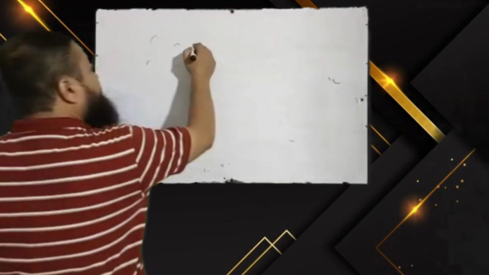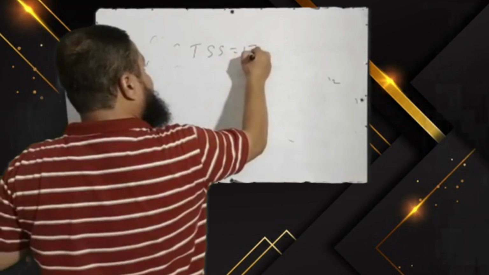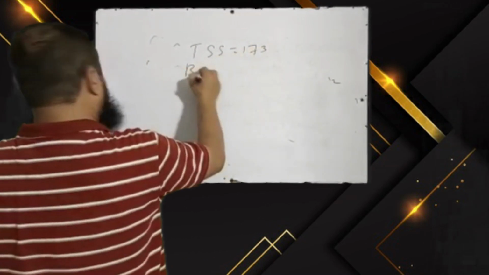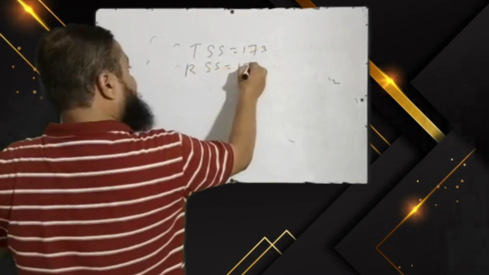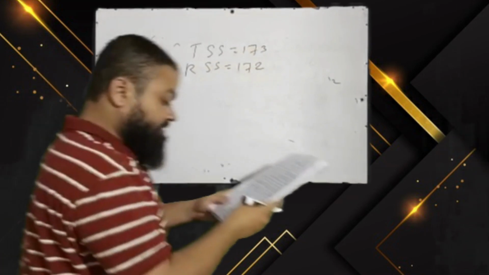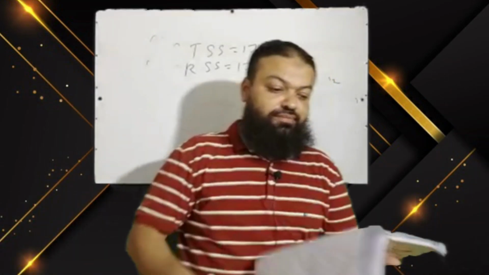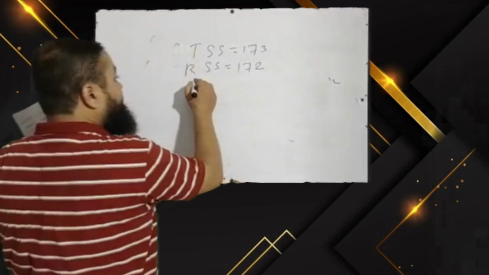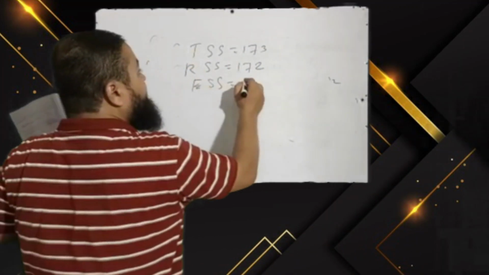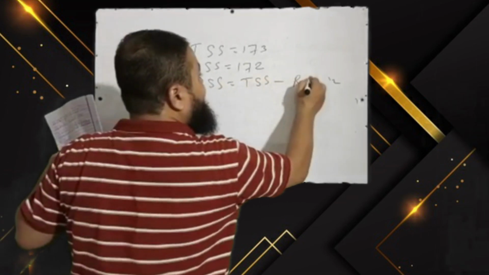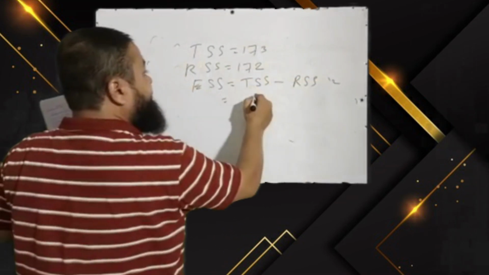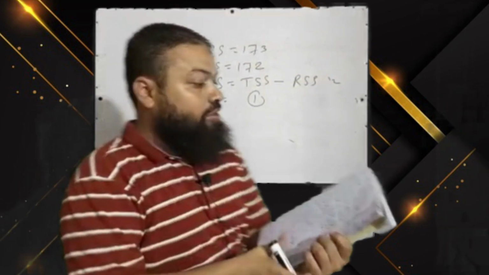Next question is, if total sum of squares is 173 and regression sum of squares is 172, what would be the value of residual sum of squares? We know that the error sum of squares will be total sum of squares minus regression sum of squares, and that is 1, which will be the correct option in the exam.